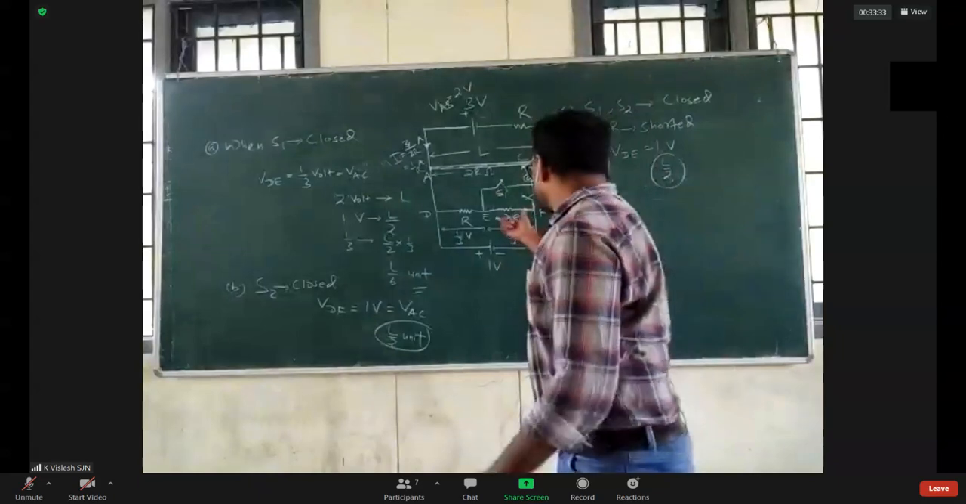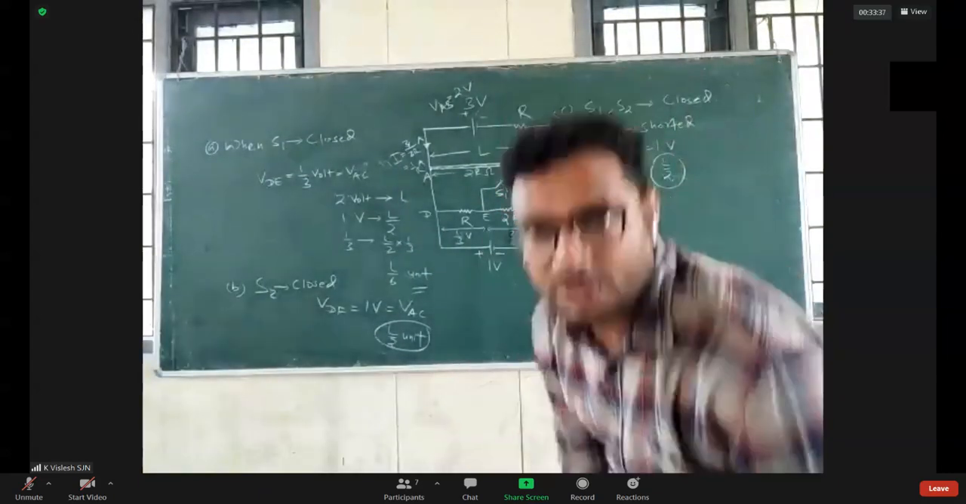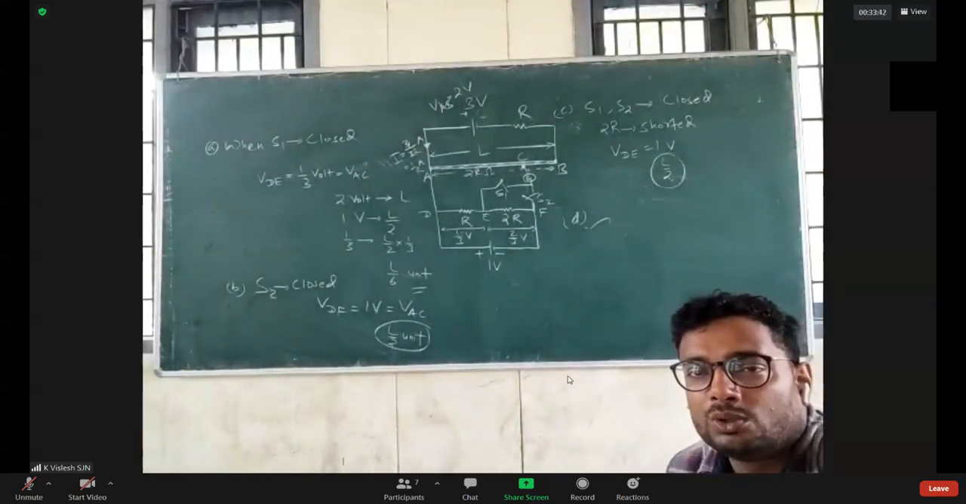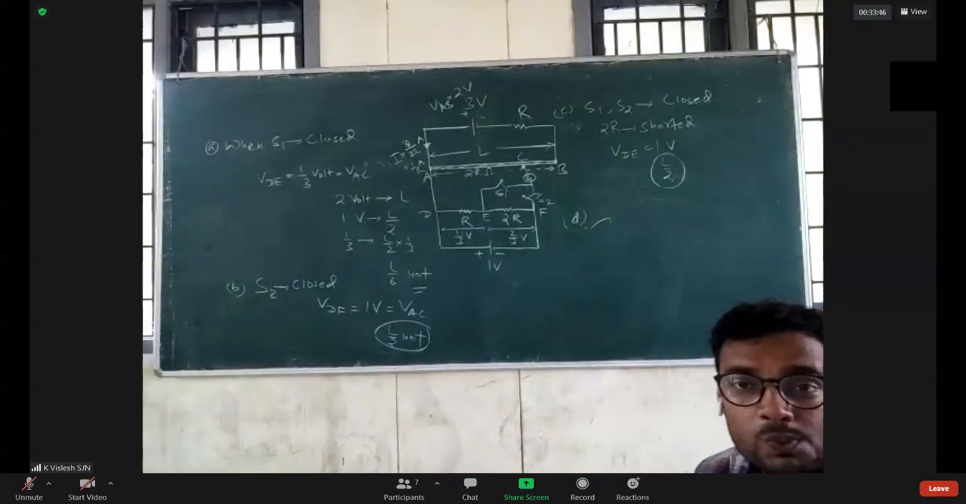This is 2R, it is shorted. See this one, both are closed. 2R is shorted when you close both S1 and S2.